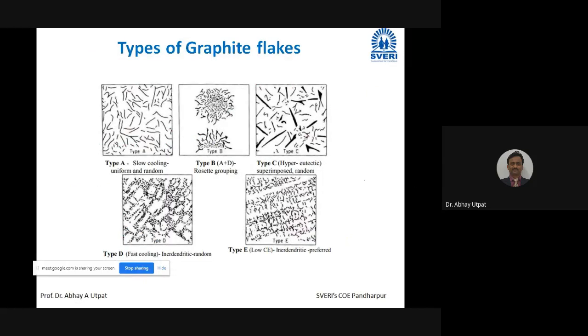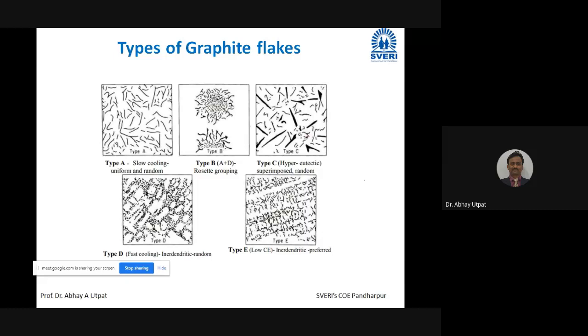Now, whatever graphite flakes are available in free form, they are of a number of types. So these are types of graphite flakes. If you see, there are 5 types of graphite flakes: type A, B, C, D, and E. So A type means what? It is uniform distribution and random orientation.